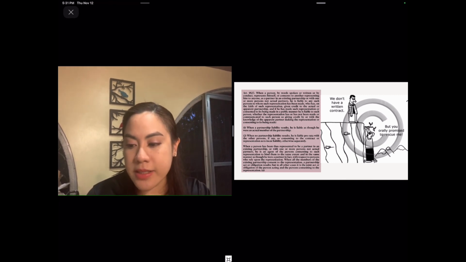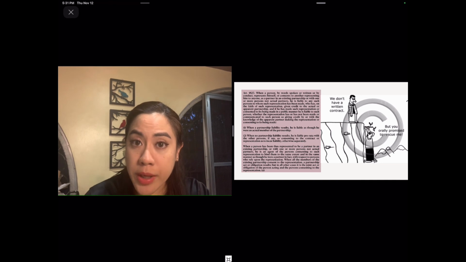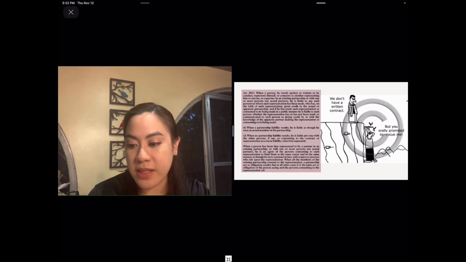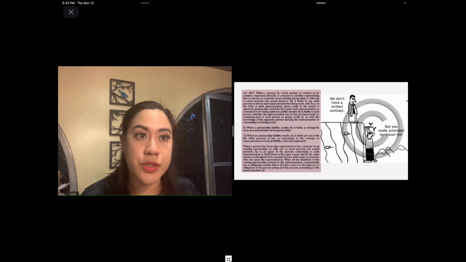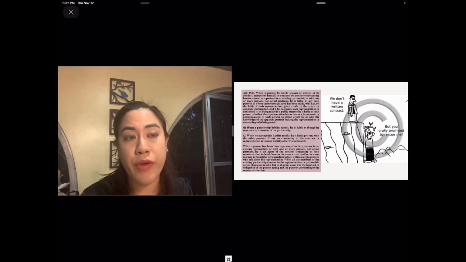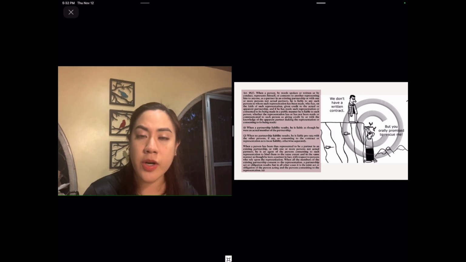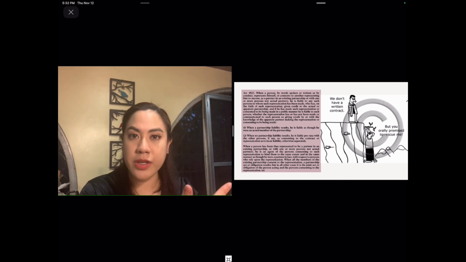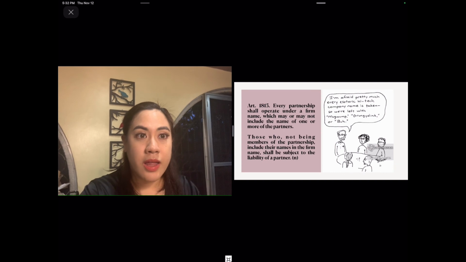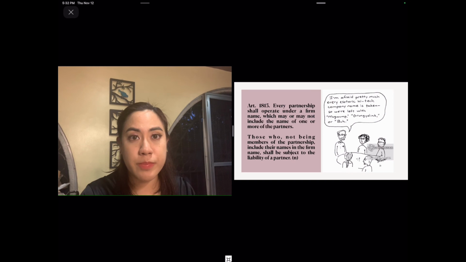In that case, A and B would be liable jointly, but only as regards B's personal assets, not the assets of B's business. Okay, so just take note of that also, because that is also part of Article 1825, when a person represents himself or herself to be a partner to someone, regardless if there is actually a real partnership or not.